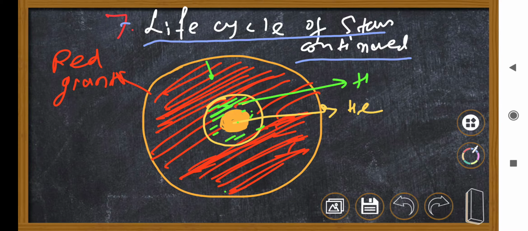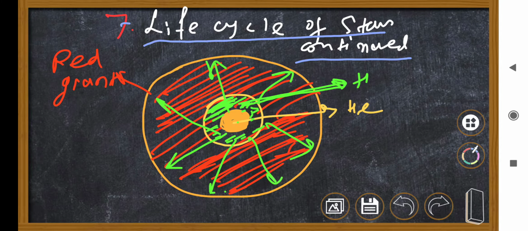So the nearby area, which was earlier pure hydrogen, becomes so heated because of this contraction that it will also start nuclear fusion, and with this the star will again produce more energy. With more energy it will push the outer envelope, the outer surface of the star, farther and farther apart. As the surface becomes farther away, the energy is spread over more surface area, right? And that's why the temperature of the surface is comparatively less for a given star.